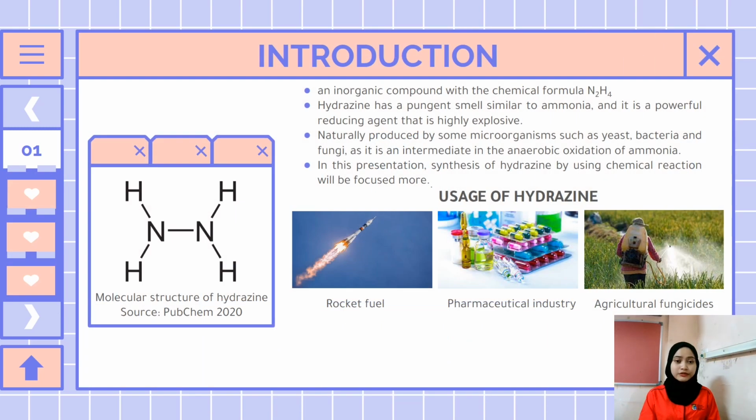The introduction of hydrazine with chemical formula of N2H4 is an inorganic compound which has a pungent smell and it is a powerful reducing agent which is highly explosive. In some findings, hydrazine is said to be produced naturally by some microorganisms such as yeast, bacteria and fungi as it is an intermediate in the anaerobic oxidation of ammonia. Even though it can be found naturally, in this presentation we will focus more on its synthesis by using chemical